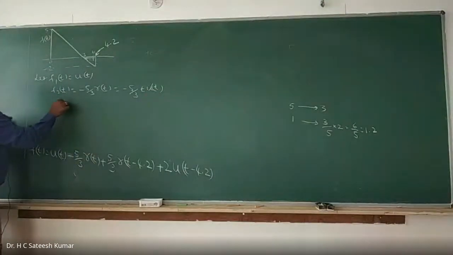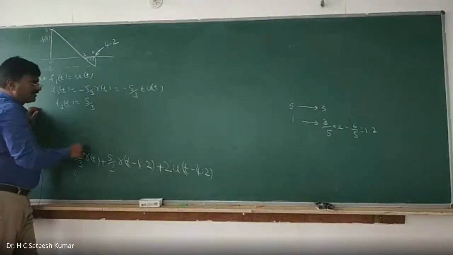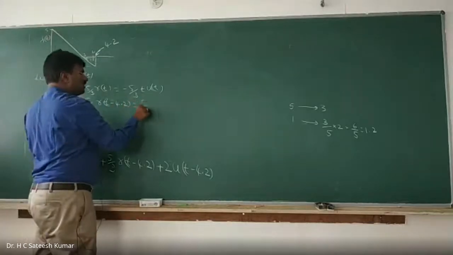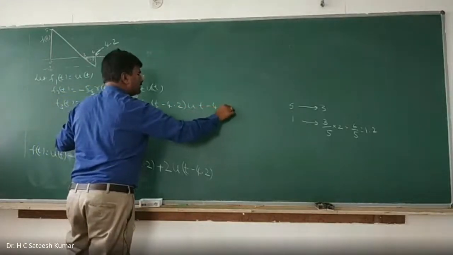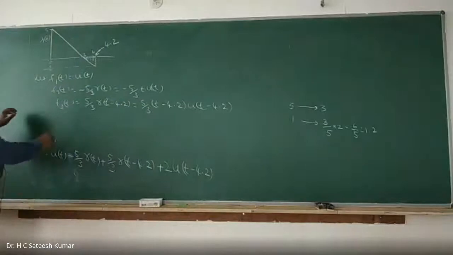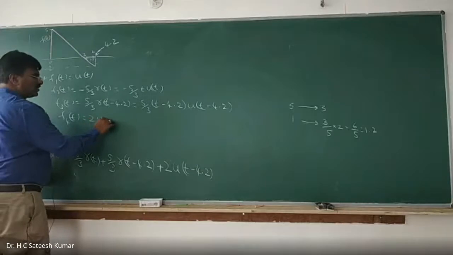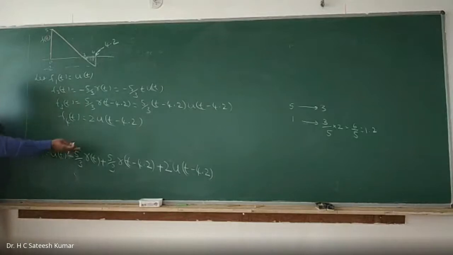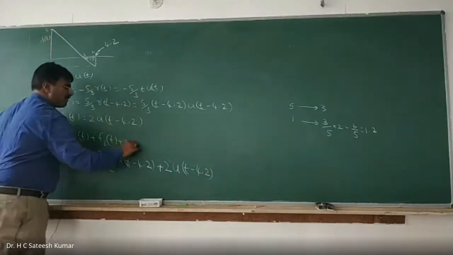And f3 of t is equal to plus 5 by 3 into r of t minus 4.2, which is nothing but equal to 5 by 3 into t minus 4.2 into u of t minus 4.2. Next, f4 of t is equal to what? f4 of t is equal to 2 into u of t minus 4.2. So therefore, f of t, if you want to get this waveform, f of t should be equal to f1 of t plus f2 of t plus f3 of t plus f4 of t.